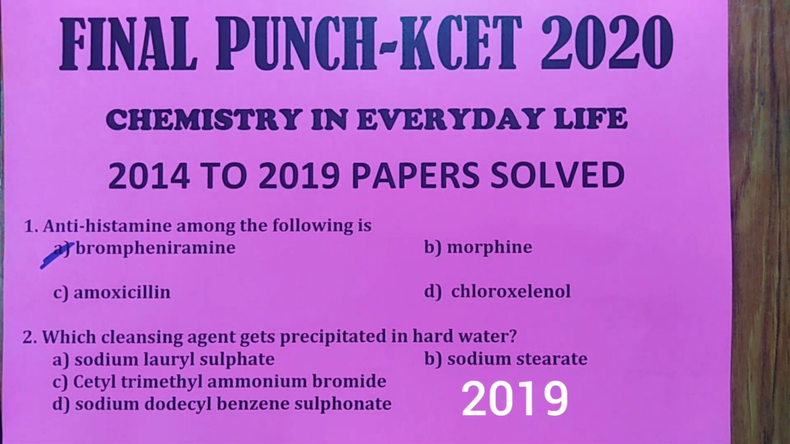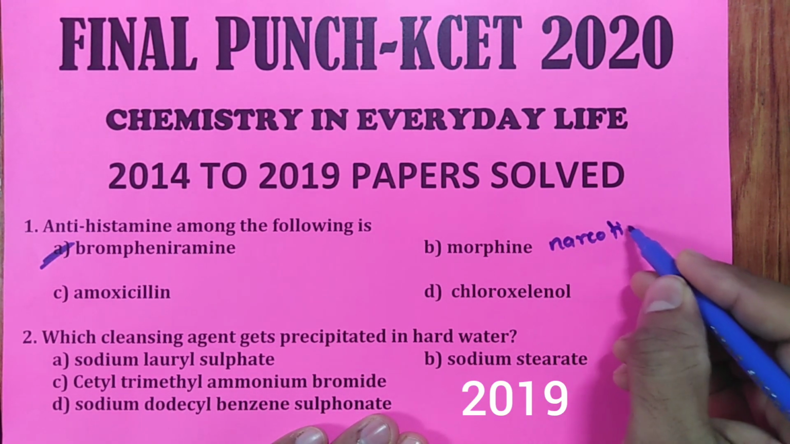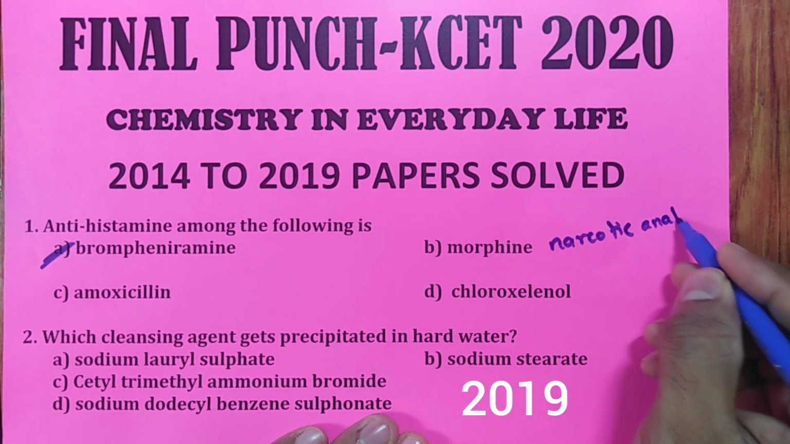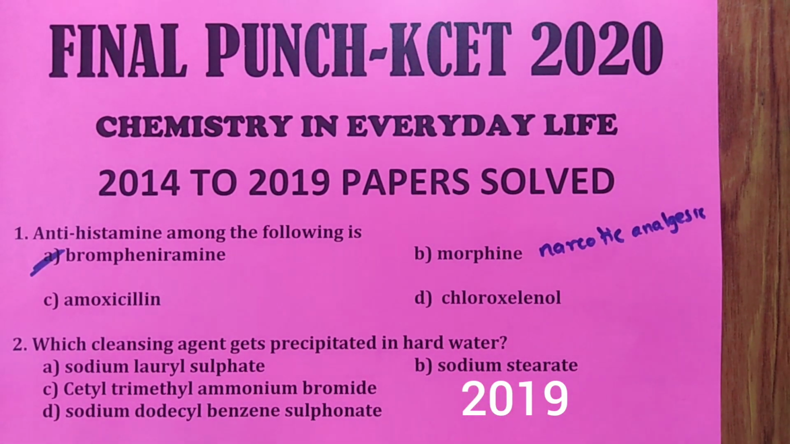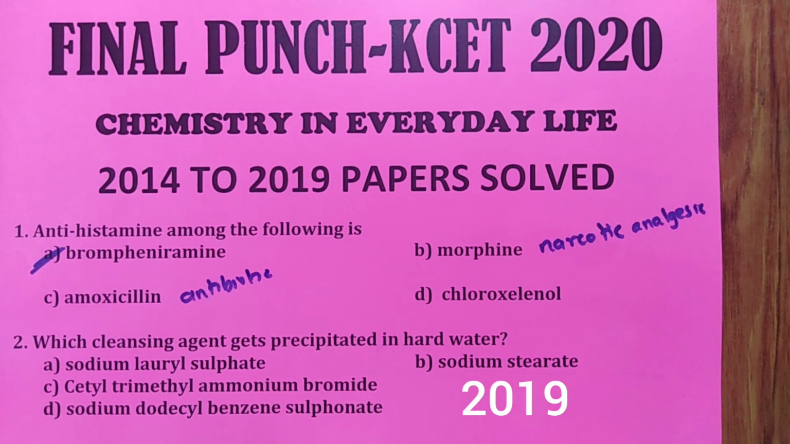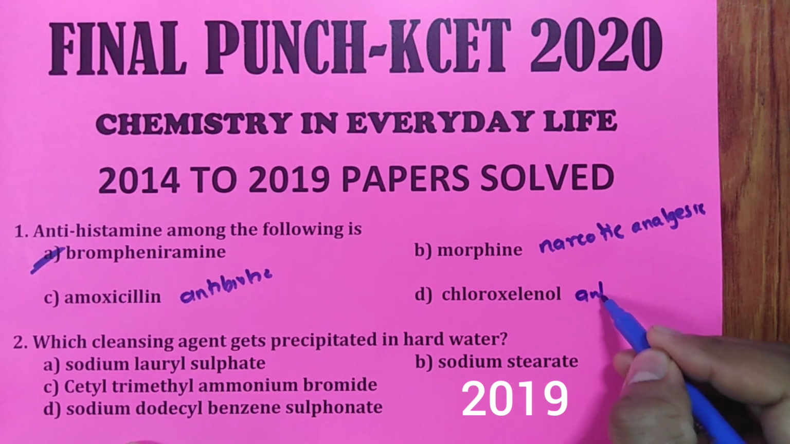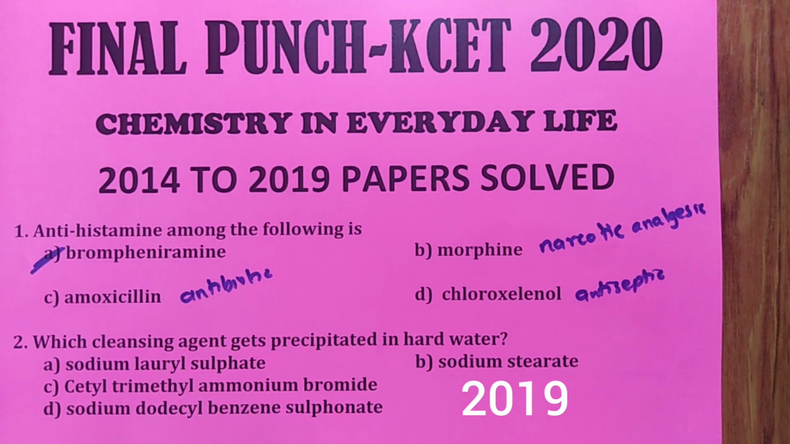Then what is morphine? Morphine is nothing but a narcotic analgesic. What is amoxicillin? Amoxicillin is an antibiotic. We know that. And chloroxylenol is an antiseptic. Remember, it is an antiseptic. Bromopheniramine is an example of an antihistamine.